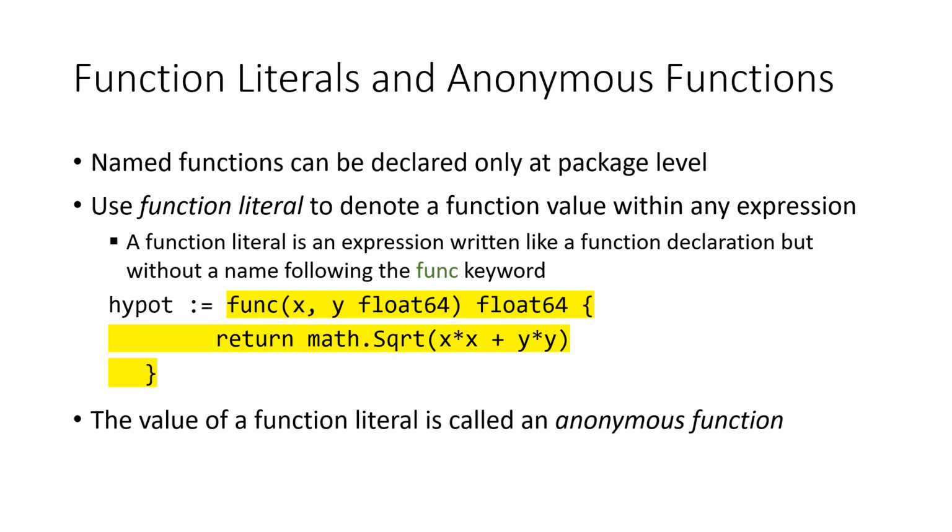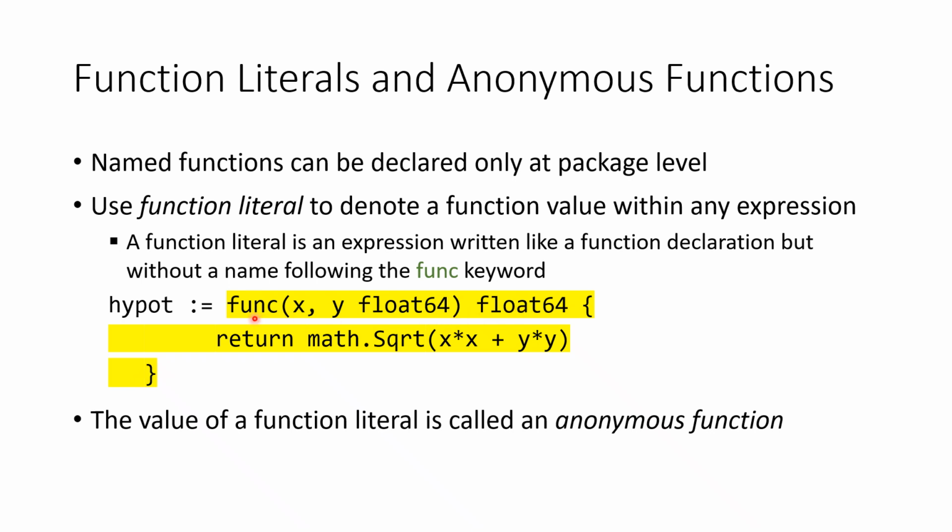A function literal is an expression written like a function declaration, but without a name following the func keyword. For example, the expression highlighted here is a function literal.